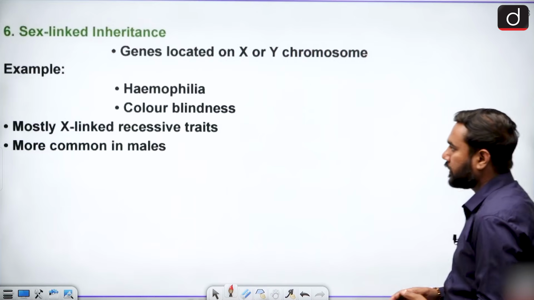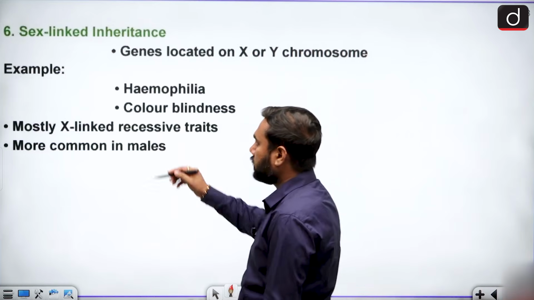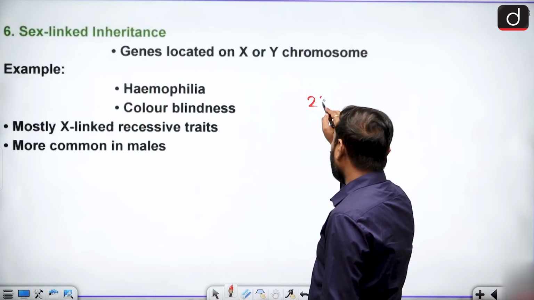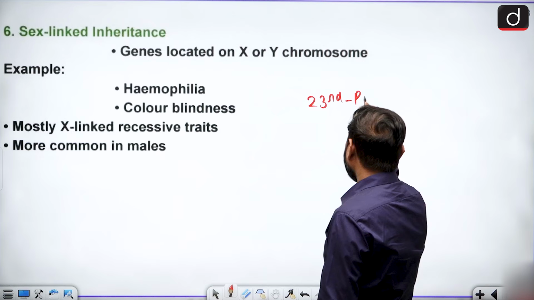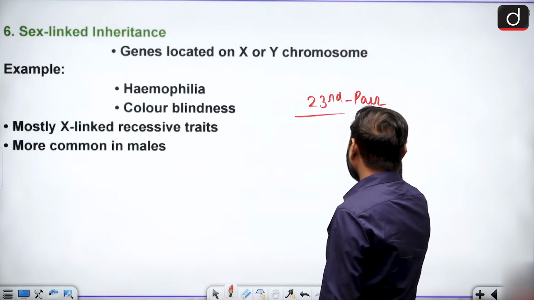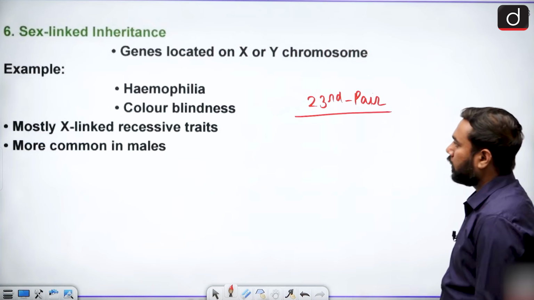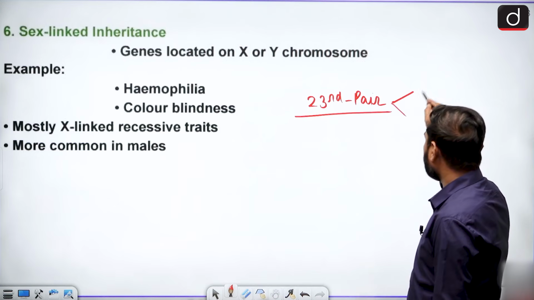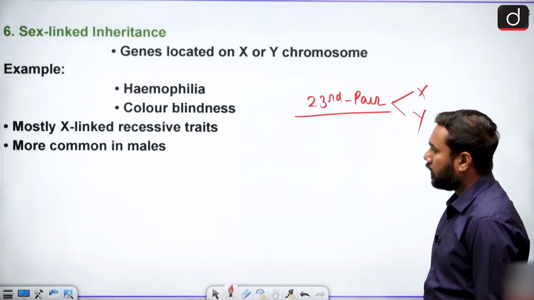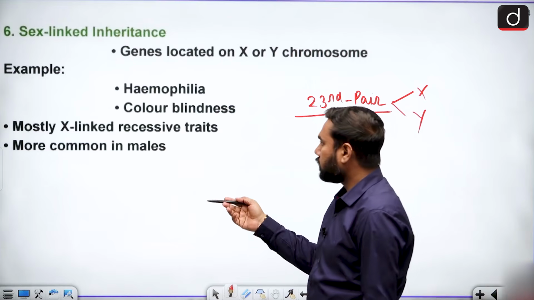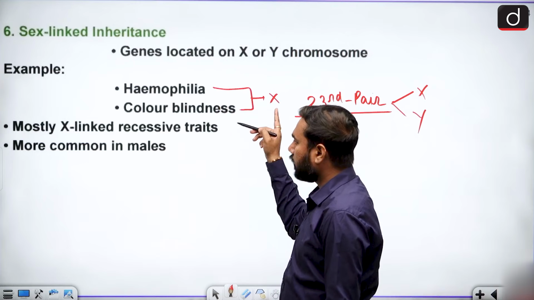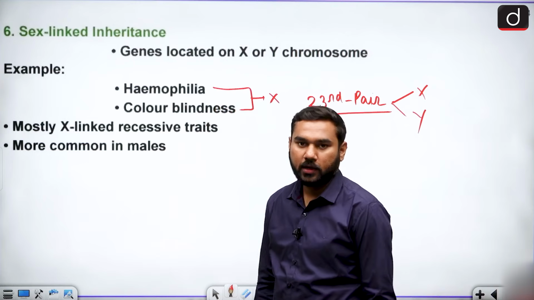When we talk about the last one, there is sex linked inheritance, and this one is directly related to the 23rd pair of your chromosomes. Genes are located on X and Y, and you know this pair is made by X and Y. There are diseases directly related to X. So X-linked diseases are there, like hemophilia and color blindness.